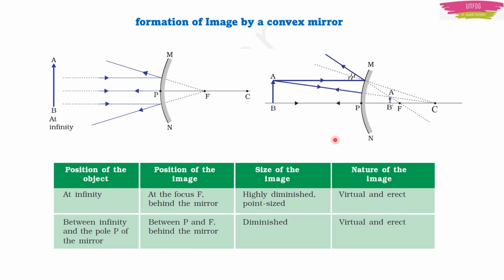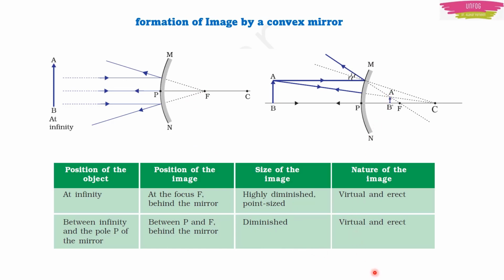Remember, the speciality of the convex mirror is that every time you will find only a virtual and erect image. Like the last situation in the concave mirror, where the object was between the pole and the focus, here the object will be between infinity and the pole. And these will be the sizes of the images. If the object is at infinity, the image will be highly diminished, point size, you can't see it. Here it will be diminished. We cannot use the word highly because you can see it here.